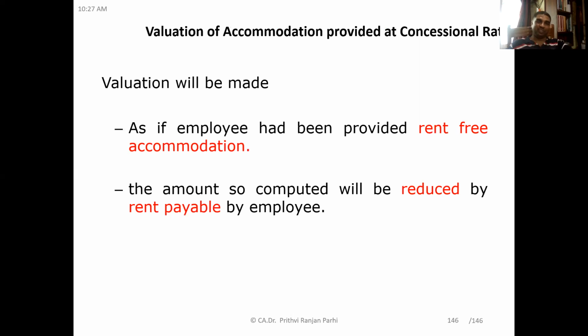Here, how to do the valuation? Valuation of accommodation provided at a concession rate shall be made like this. First of all, we have to see as if the employee has been provided rent-free accommodation. For rent-free accommodation, you know how to arrive at the value, we have just covered that.